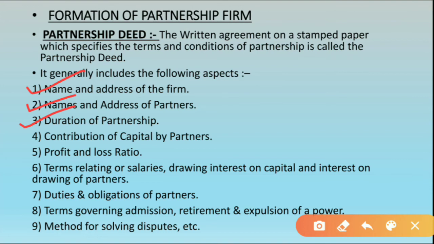how much time period the partnership will continue, for unlimited time or for 3 years, 5 years, 10 years, okay, it depends upon them. Contribution of capital by partners, how much money each partner is contributing, that also will be written. Profit and loss ratio, in what ratio profit and loss will be distributed, that will also be written in the agreement.